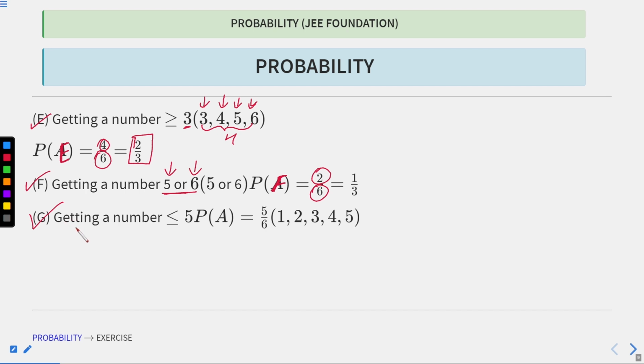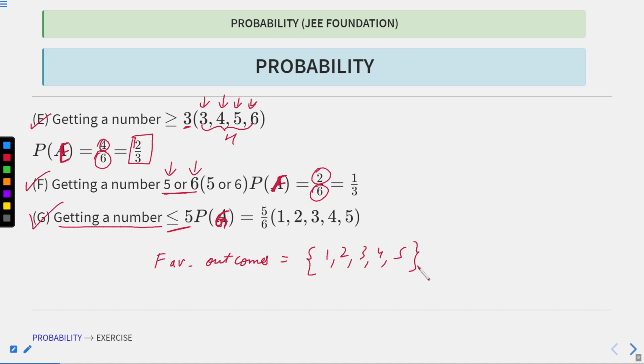Now for event G, the event says getting a number less than or equal to 5. So what will be the probability of G? If you see the favorable outcomes, they will be 1, 2, 3, 4, 5, all the numbers less than or equal to 5.